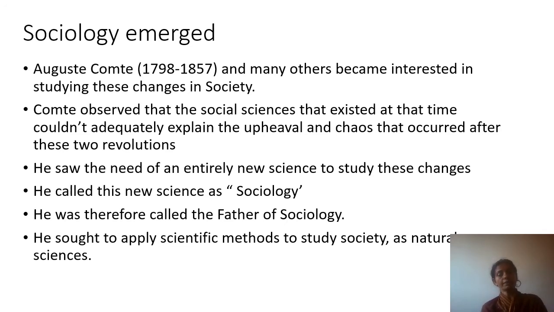All the other social sciences that existed up till then, history, political science, economics, could not study these changes. So he saw the need for an entirely new science to study these changes. He called this new science sociology. He was therefore called the father of sociology. He sought to apply the scientific method to study society as in the natural sciences.